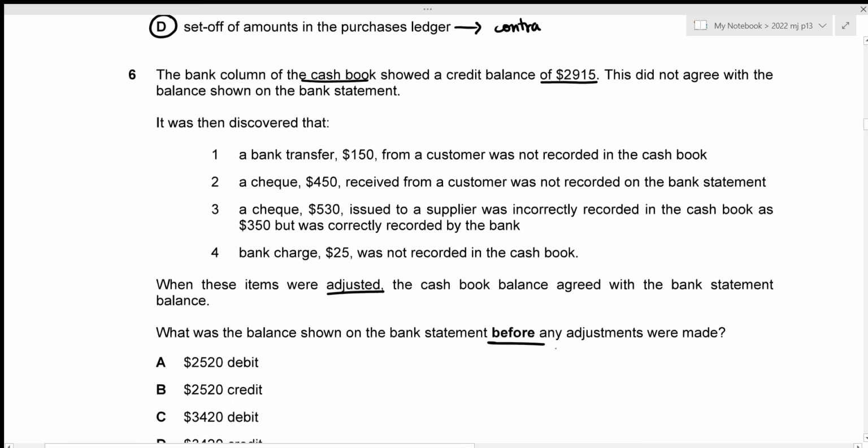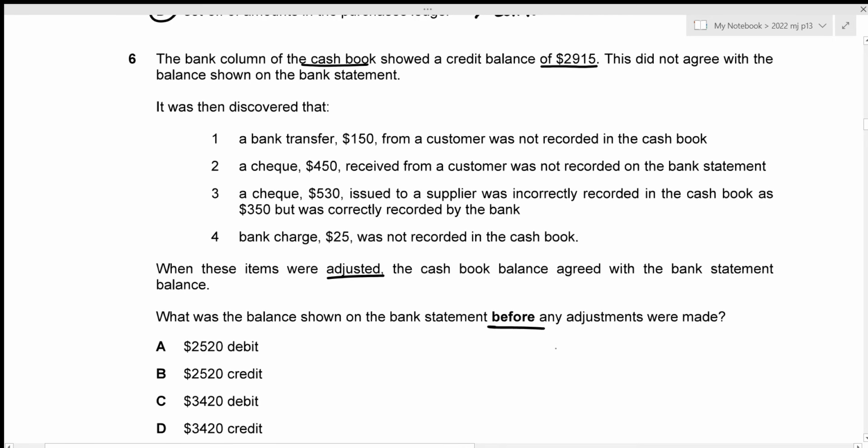Alright, so we need to prepare the bank column of a cash book as well as the bank statement itself. Now, I will be starting with the bank column of the cash book, and I will be preparing it in the form of T account. So this is the debit side, this is the credit side. And remember that in the bank column of the cash book, the debit side includes all of the incomes or inflows, whereas the credit side includes all of the outflows.